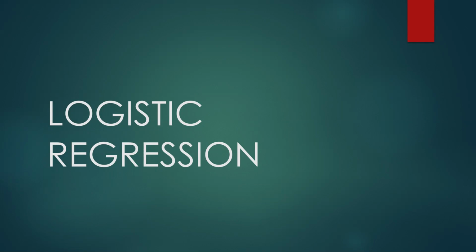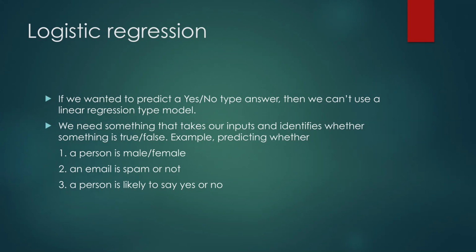In this lecture, we will be covering logistic regression. As you know, logistic regression is basically a learning model which allows you to predict certain labels, which could be yes and no. Let's take an example of what type of labels we can be predicting. We can predict whether a person is a male or a female, whether an email is spam or not spam, or whether a person is likely to say yes or no for a given decision, right?